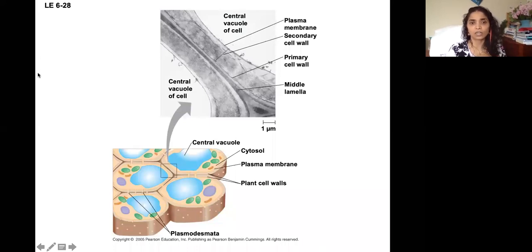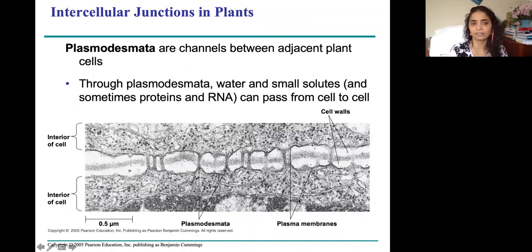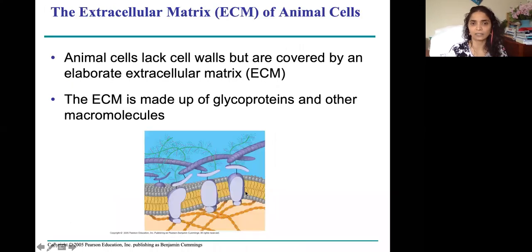What do they work as? They work as channels, so that the adjacent cells in plant leaves and roots and branches can communicate with each other and maintain the water level, the nutrient levels and the ion levels. And they look like this. These gray lines between the cells are called plasmodesmata.